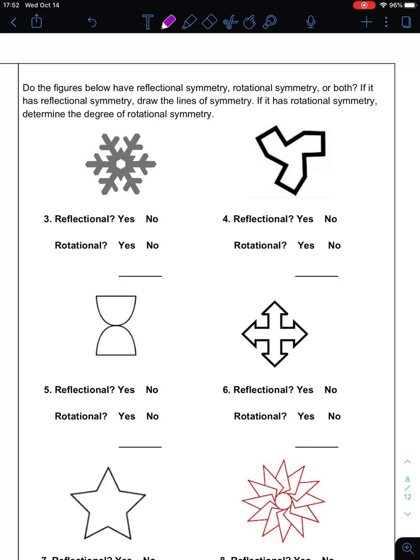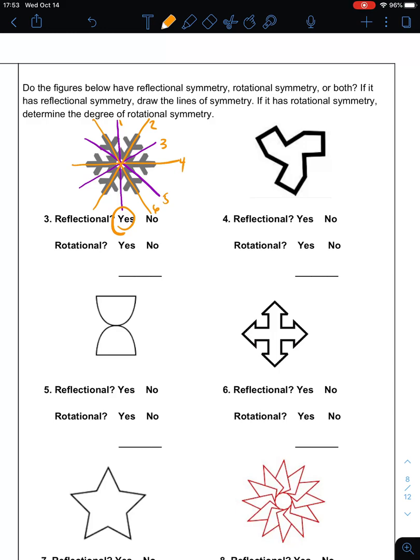So if we look at this snowflake, it has this line here. Once you find one, you can find some other ones. That splits it in half, that one splits it in half, that one splits it in half. But don't forget to also look for these other ones. You can fold it also directly down one line. So we also have those. So obviously it has reflectional symmetry. It has those 6 lines of reflectional symmetry: 1, 2, 3, 4, 5, 6.